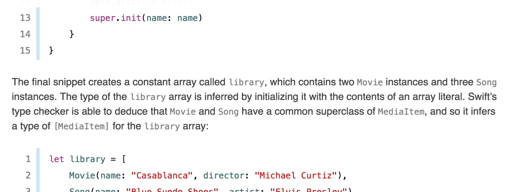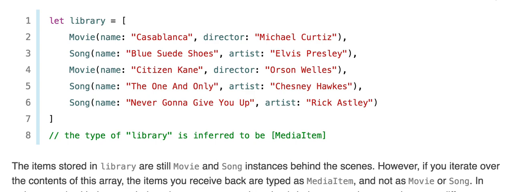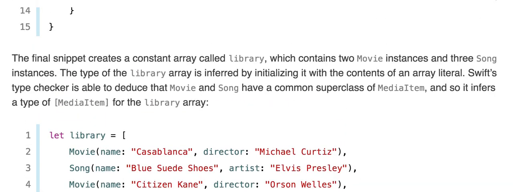The final snippet creates a constant array called library, which contains two Movie instances and three Song instances. The type of the library array is inferred by initializing it with the contents of an array literal. Swift's type checker is able to deduce that Movie and Song have a common superclass of MediaItem, and so it infers a type of MediaItem for the library array. So let library equal an array of movies and songs here, where we pass in name and director or name and artist. And Swift is smart enough to realize that they both have the same superclass MediaItem.